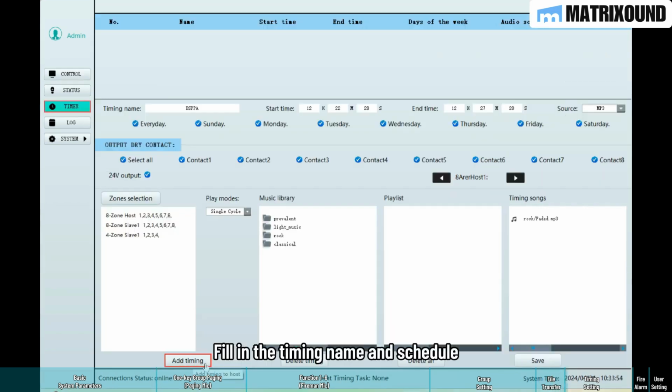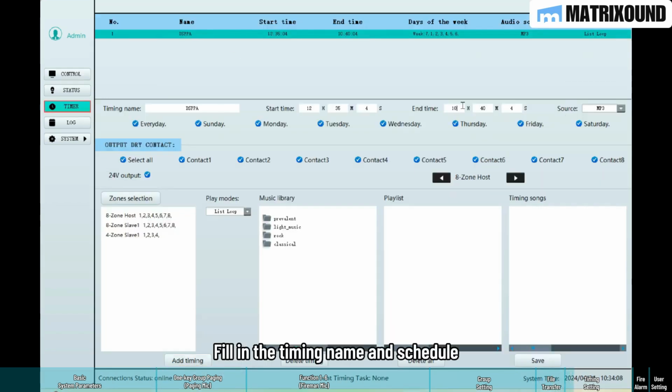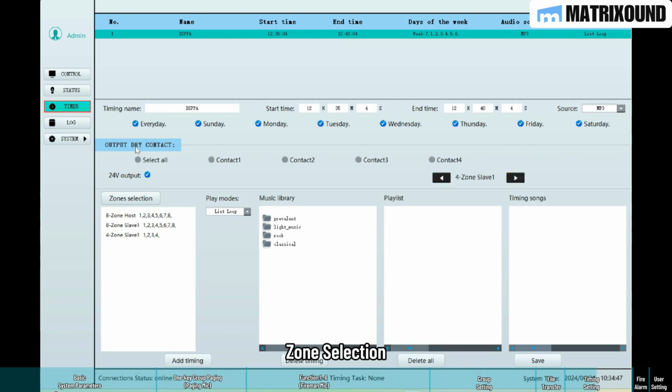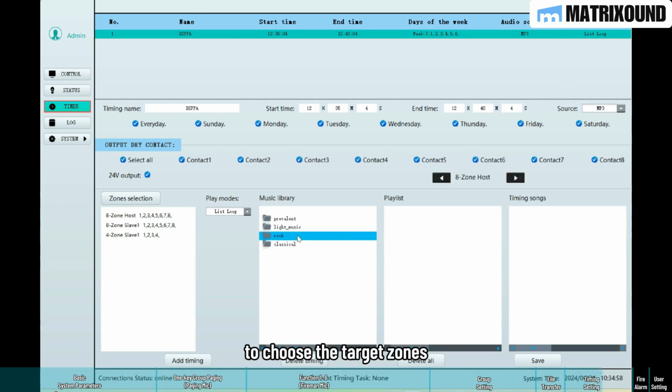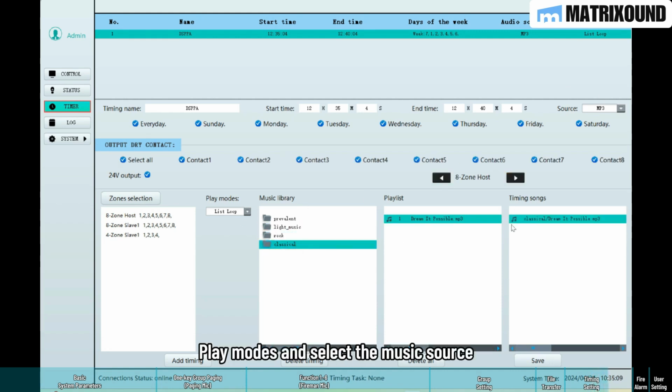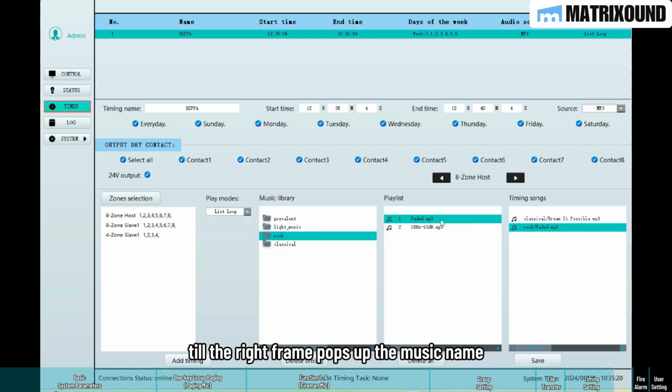Timing setting. Fill in the timing name and schedule. Select the audio source, meaning what music you want to play every day, and select all. Both would be default. Zone selection. To choose the target zones, play modes, and select the music source till the right frame pops up the music name. Finally, check and save.